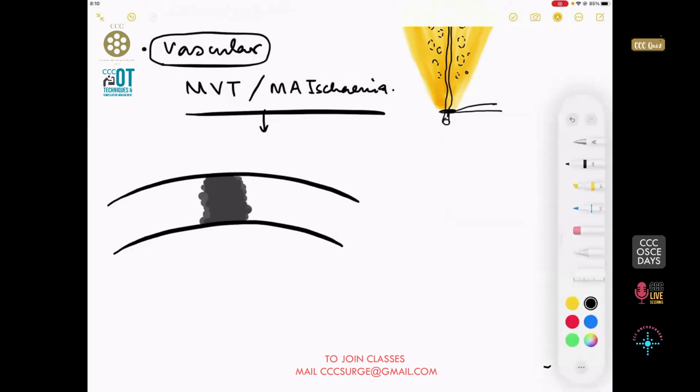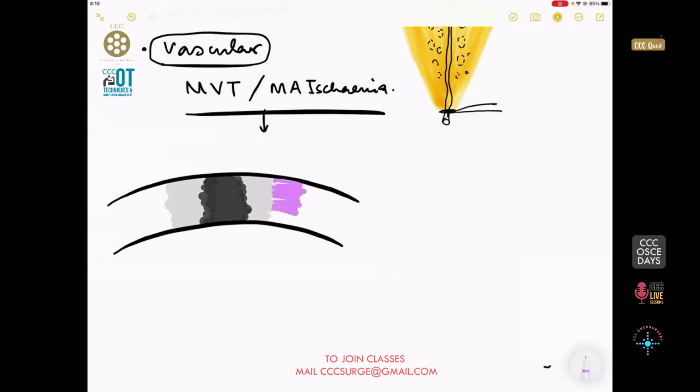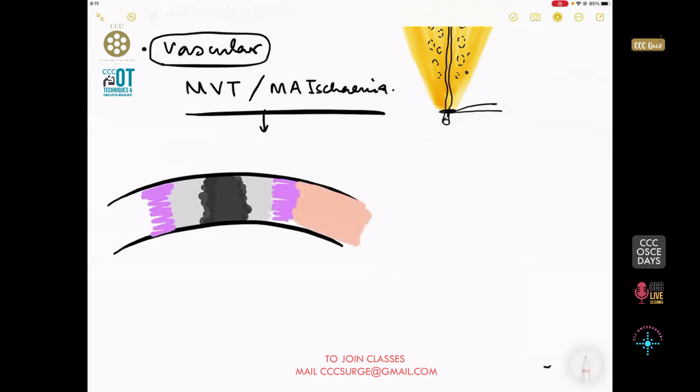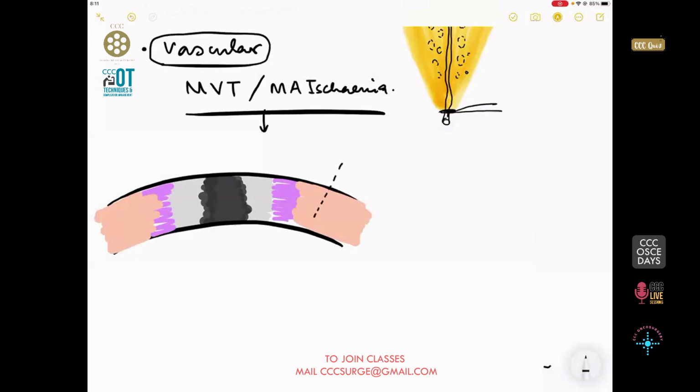The rest of the surrounding piece of the intestine, believe me guys, exactly has this color. The surrounding piece of the intestine, I like drawing pictures, has this color. And then comes the most healthy part of the intestine, which has this color, a light shade of pink. Always remember, your resection line, to be on the safer side, always has to be through the pink tissues. Then determine how much mesentery you require.